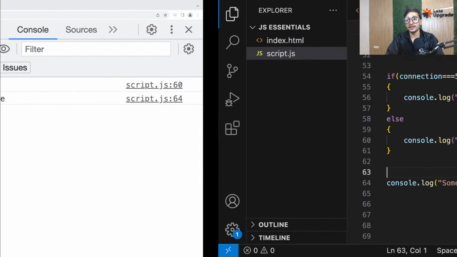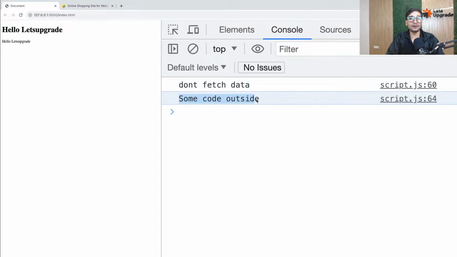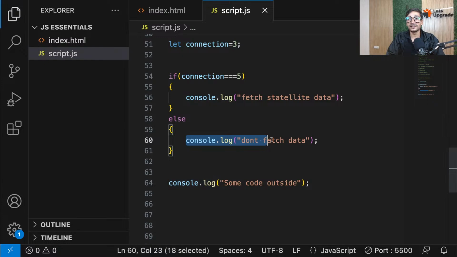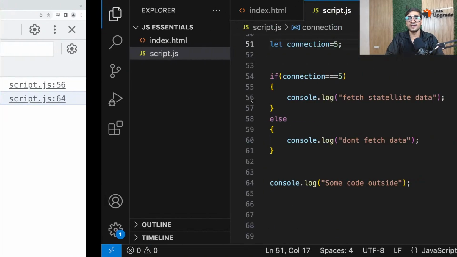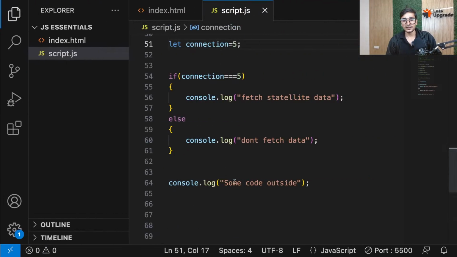So now let's test it. And you can see, this is definitely going to come because it's outside. But now you can see, don't fetch data. I hope that you're understanding this, everyone. Because my condition is false, but if I make it true, so let's make this 5, something like that. Now it will be true. So now you can see fetch data, and whatever is outside is executing. I really hope that you are clear with this basic if and else statement, everyone.